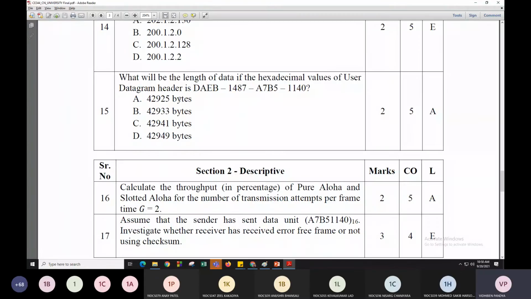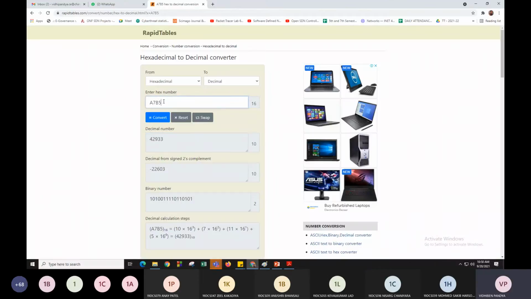For this, what will be the destination port number? 5255.